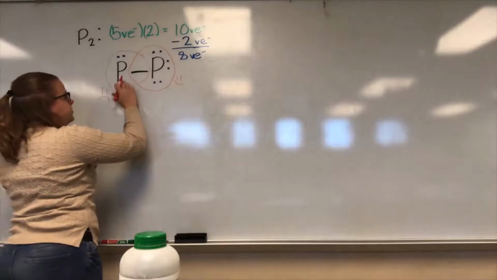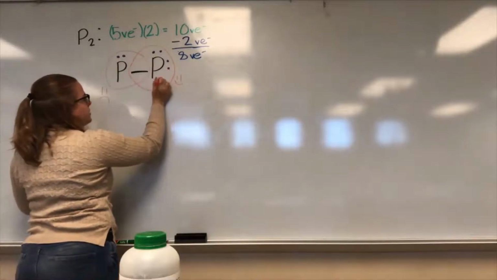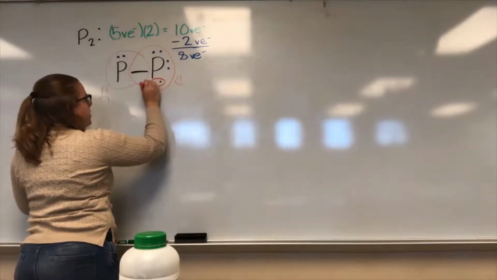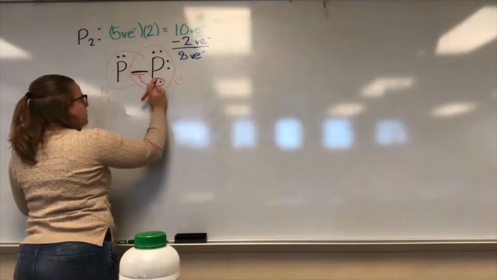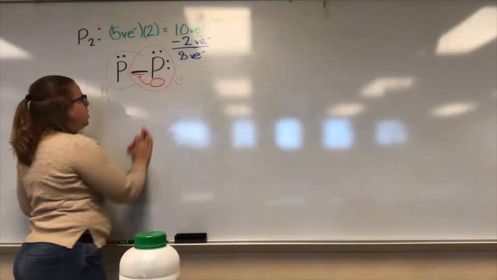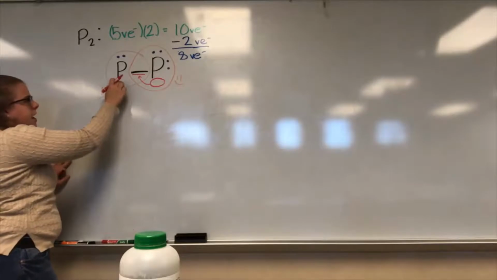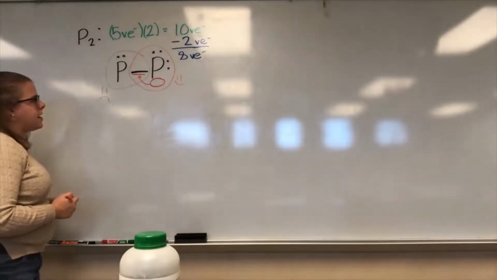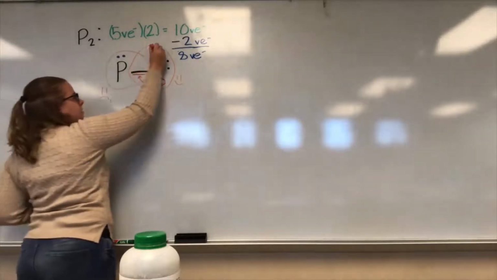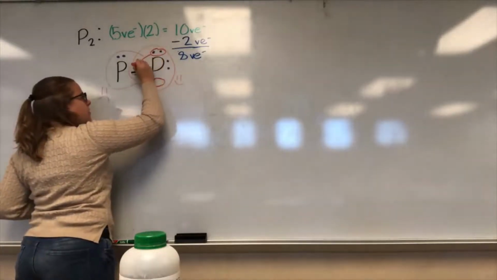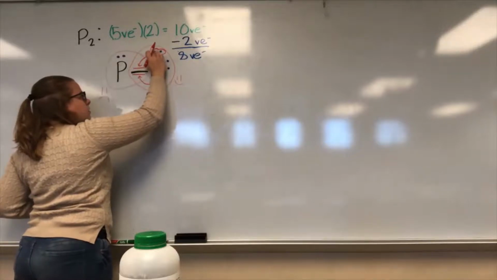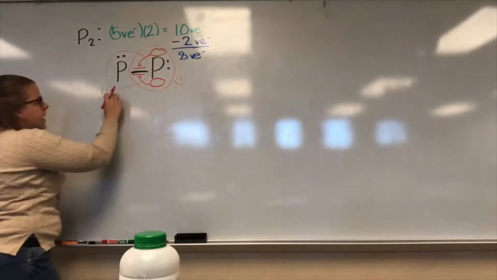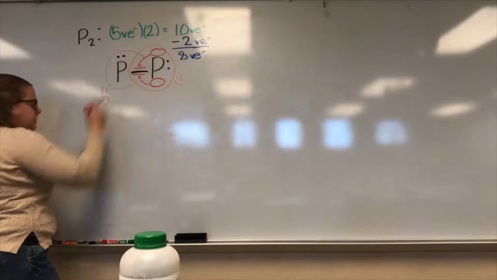Since we want this phosphorus to be happy, we can mess with this phosphorus. Let's go ahead and move this pair over here to make a bond. Its pair's gone. Let's check to see if this is happy now. 2, 4, 6. Not happy yet. So we've got to do it again. Let's see if this is happy now. 2, 4, 6, 8.